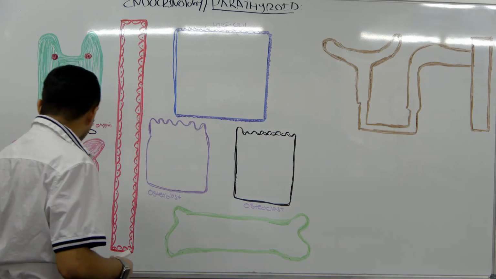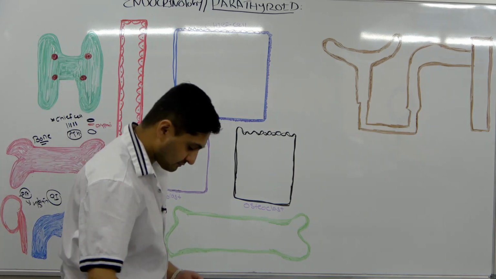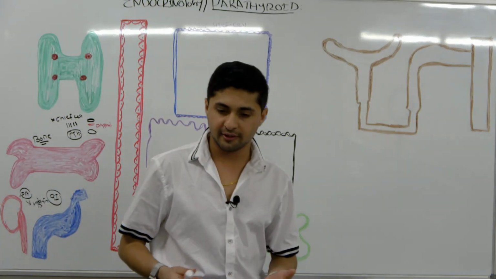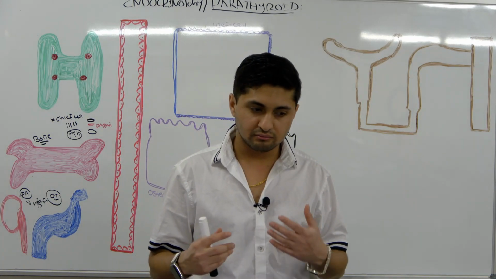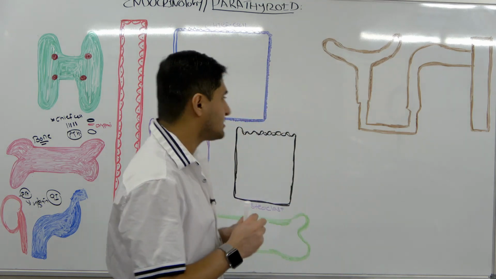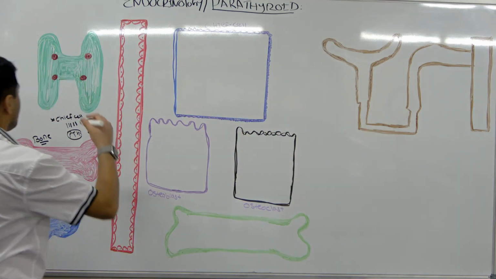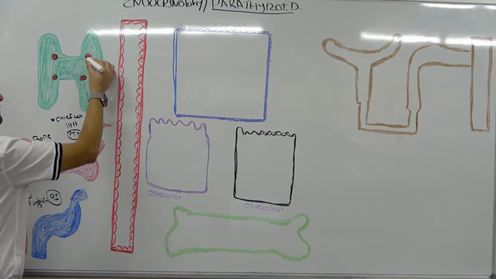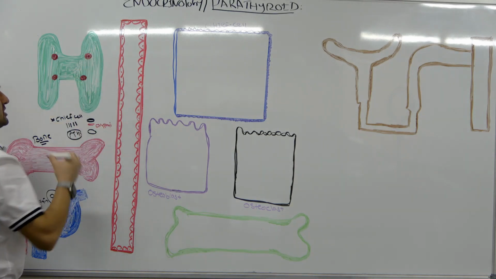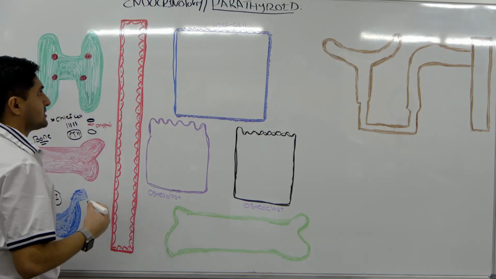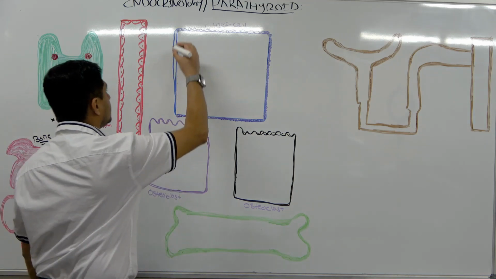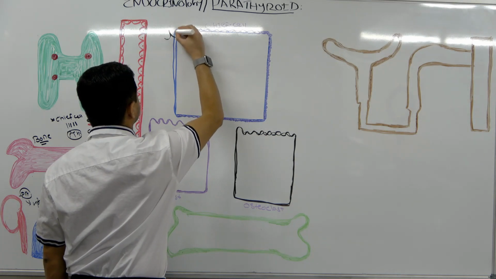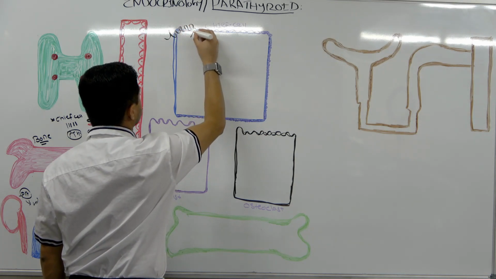Now, what's going to happen is, whenever there is a falling level of calcium, but before that, this is just what normally happens. Whenever calcium is there, it comes to certain receptors located on the chief cells. These chief cells have a 7-pass membrane receptor.